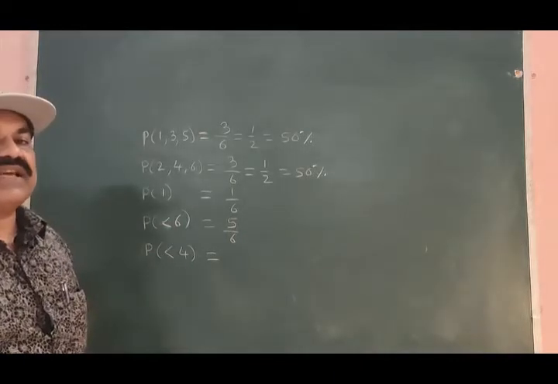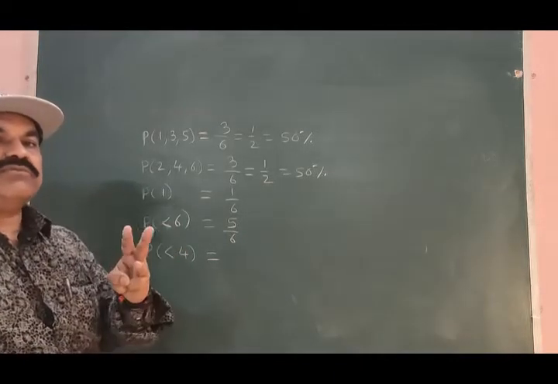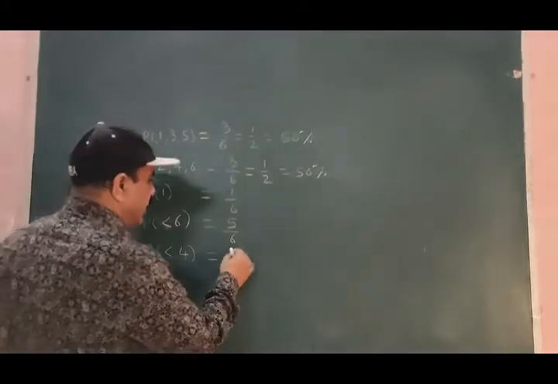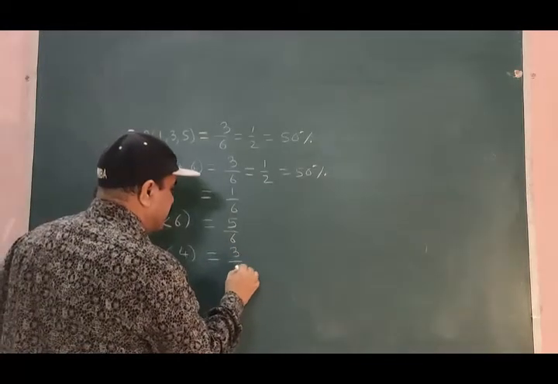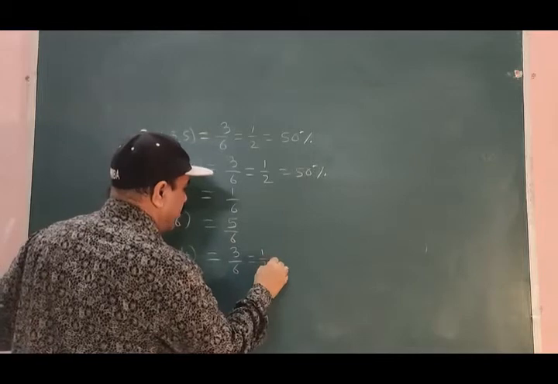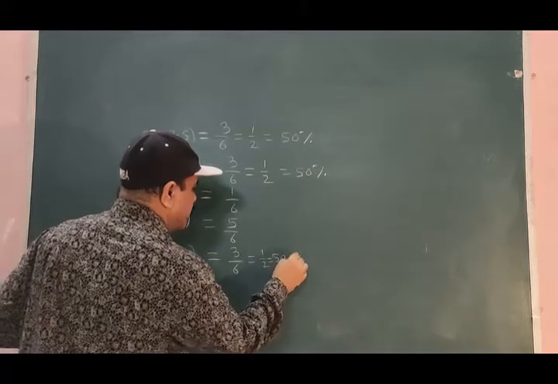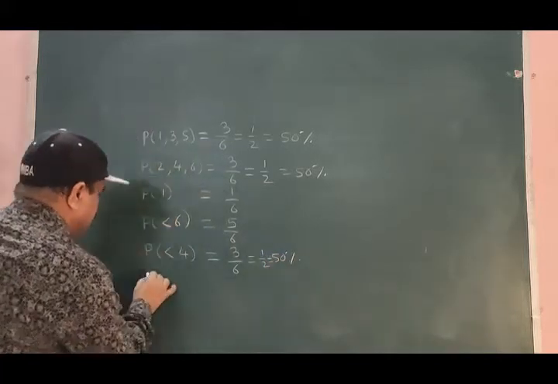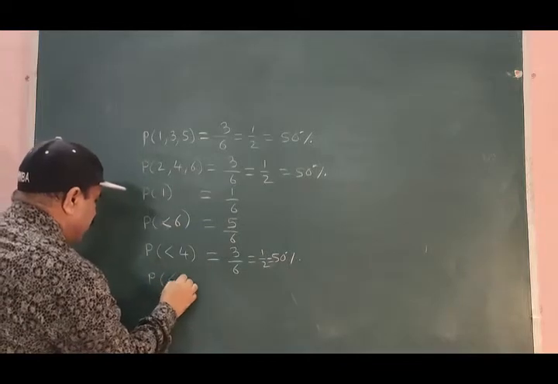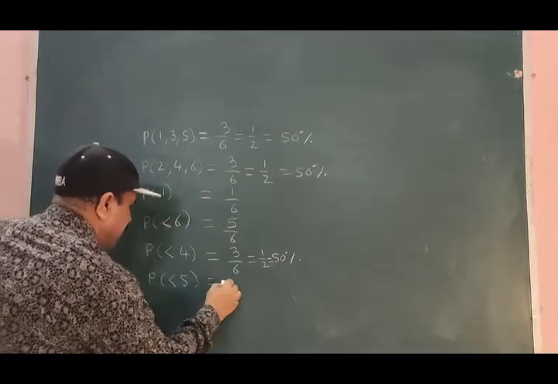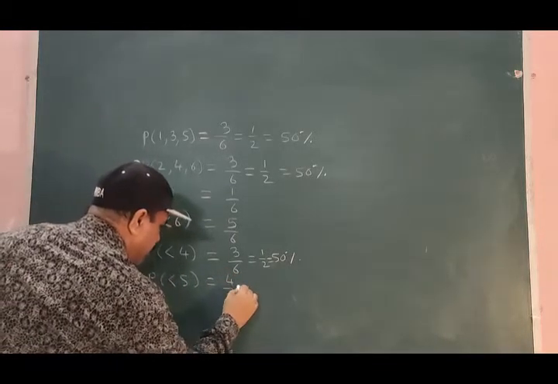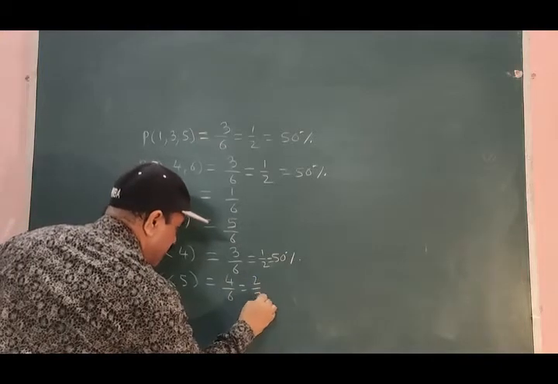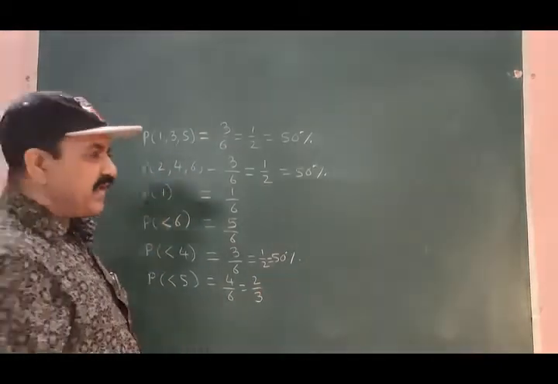And how many are there? 1, 2, 3. That will be 3 by 6 or 1 by 2 or just 50%. If I do the same thing with 5, this will be 4 by 6 or just 2 by 3.